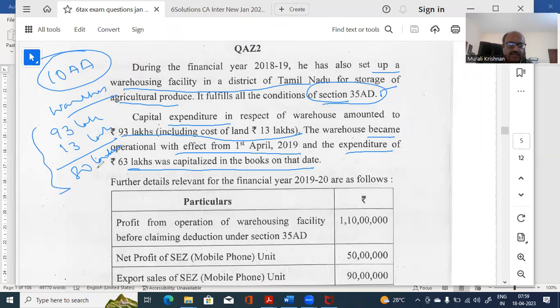So 80 lakhs is what he has actually spent other than land. But he has capitalized 63 lakhs. So it doesn't tally. Now that expenditure of 63 lakh was capitalized. This is for already purchased capital expenditure. This is expenditure incurred to be capitalized in the books.